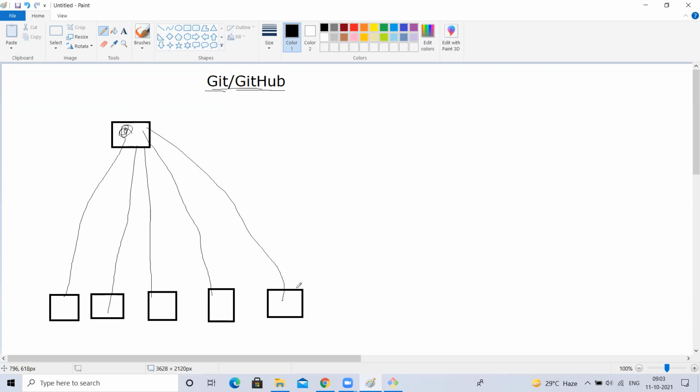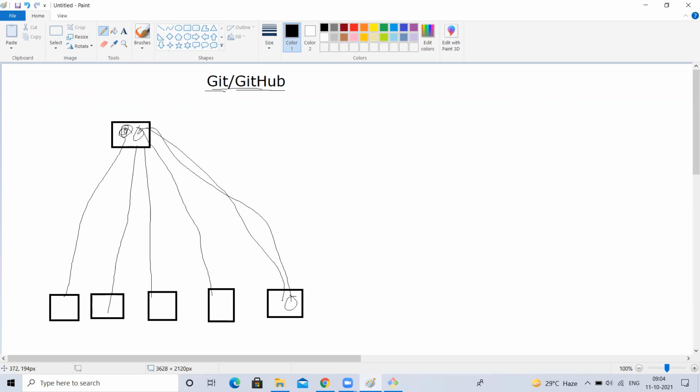Next time, this person created one file in his local and pushed the file to here. Now this first person wants to get this new file into his local. Do you want to use git clone? No. Git clone will be used only once, when you are taking that repository into your local for the first time, meaning that repository is not there in your local. But you already cloned it. Now this person pushed one file, and you don't want to take that entire repository.